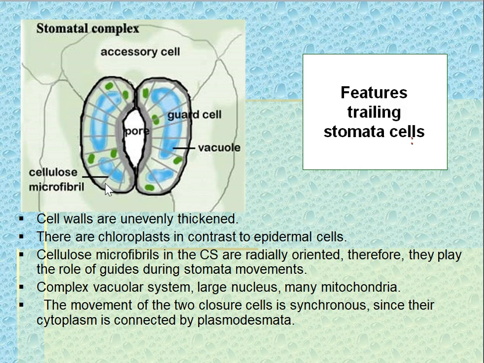Guard cell walls are unevenly thickened. They have chloroplasts, in contrast to epidermal cells. Cellulose microfibrils in guard cells are radially oriented, therefore they play the role of guides during stomata movements. Complex vacuolar systems, large nucleus, and many mitochondria. The movement of the two guard cells is synchronous, since the cytoplasm is connected by plasmodesmata.